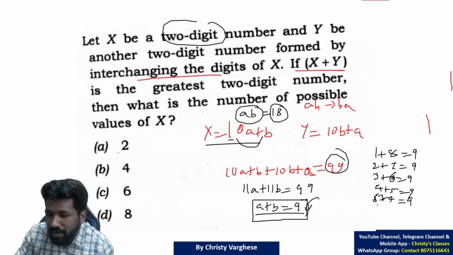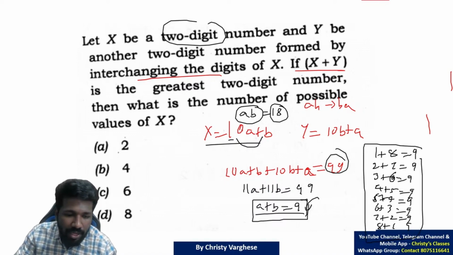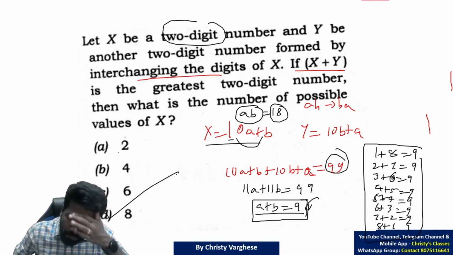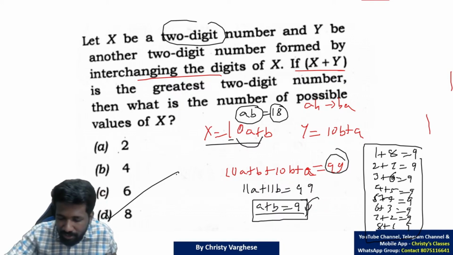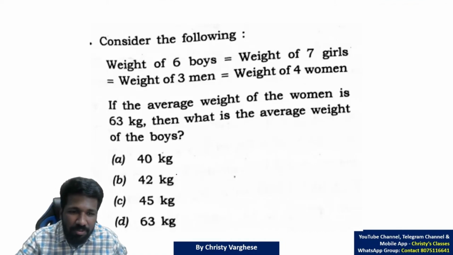It's a different combination. 6 and 3, 9. 7 and 2, 9. 8 and 1, 9. So these are the 8 possibilities. So 8 is the number of numbers, or the numbers are 18, 27, 36, 45, 54, 63, 72, 81. Yeah, they are the multiples of 9 also. You can connect it with multiples of 9 also.